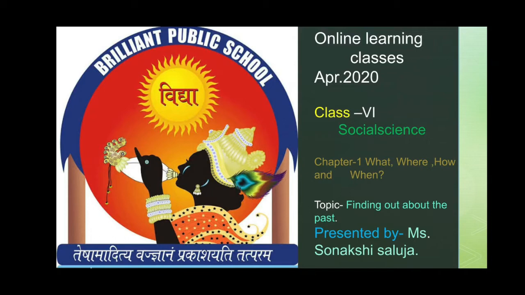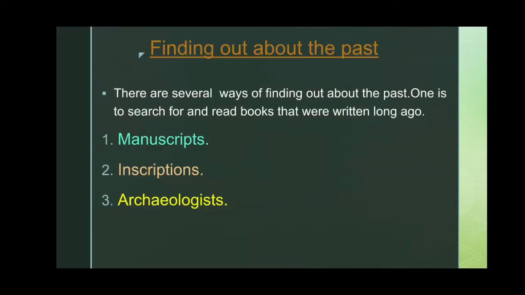In my last class I taught you about the earliest people, their lifestyle, how they used to live in the past, what they used to eat, and where they used to live. So today we are going to learn about the sources through which we can find out about the past. Sources that give us the evidence, or the information, related to the past. How we can get to know what happened in our past, or what things surrounded us in the past. All these things we get from the sources.